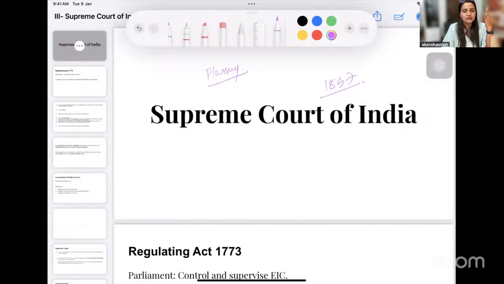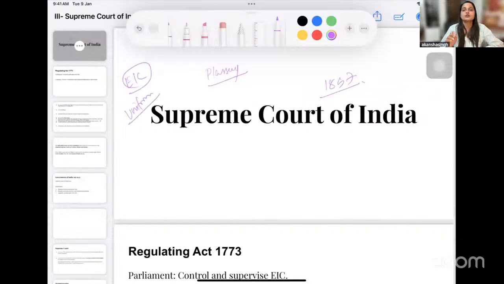There are certain areas in the history of India which have been motivating factors for how the law looks presently. When the Battle of Plassey happened, the East India Company's assertion started growing, right? Their administrative power, they started regulating.